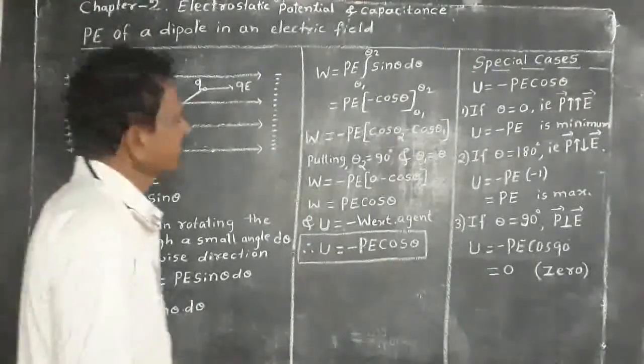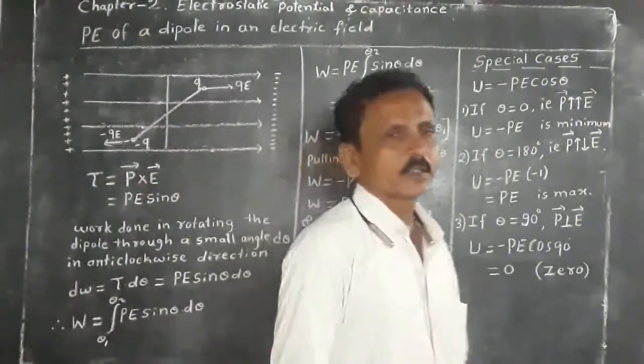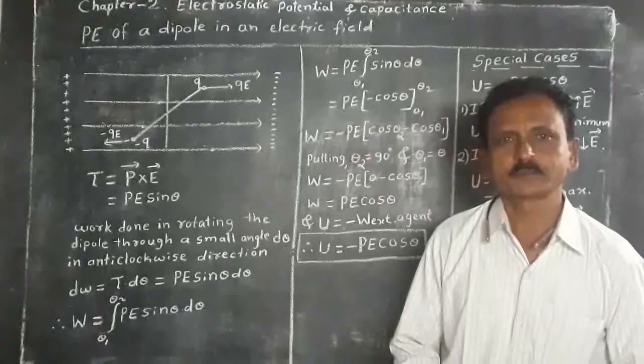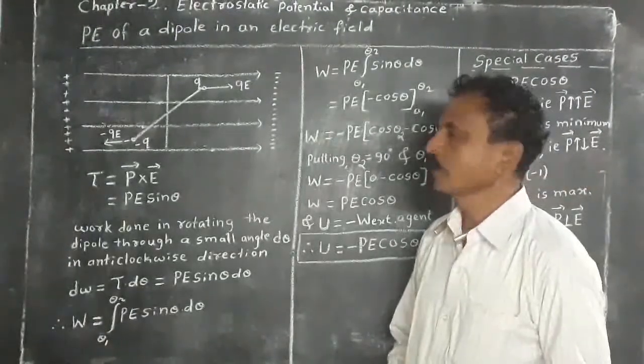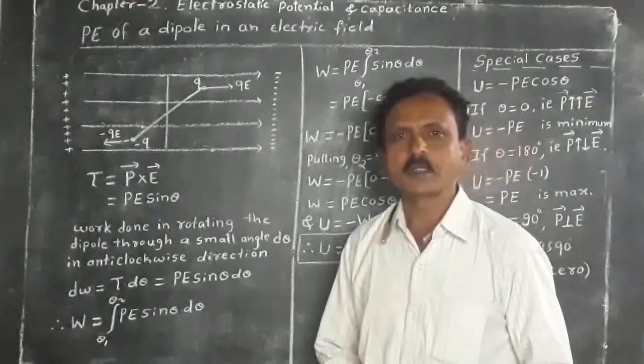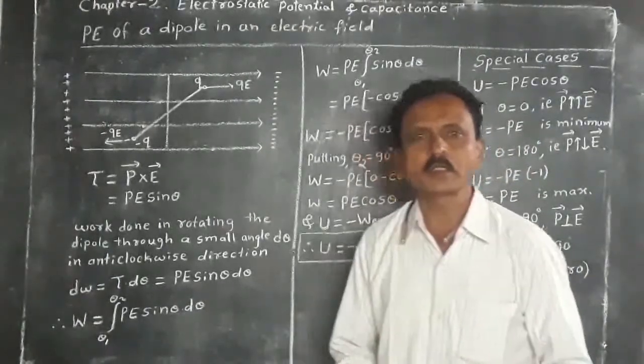Hello friends, today we shall obtain an expression for electric potential energy of a dipole in an external electric field.